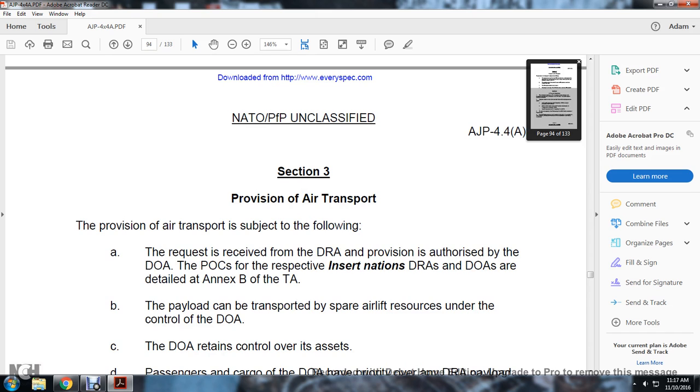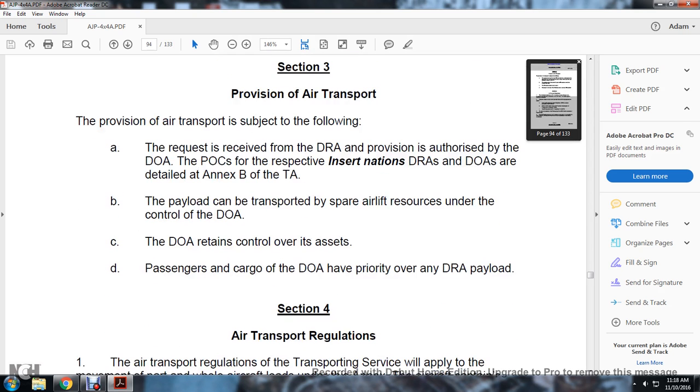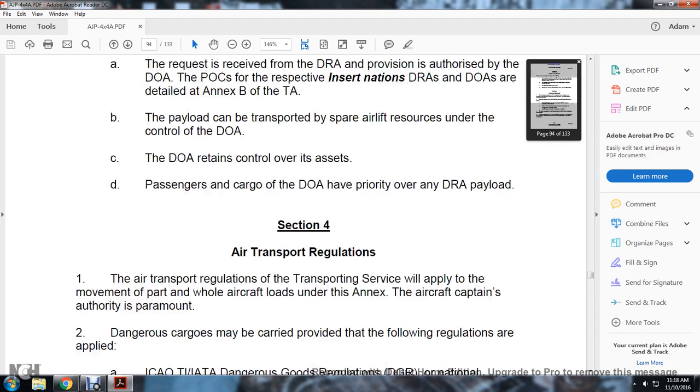Section 3, Provision of air transportation. The provision of air transportation follows requests received by the DRA and is authorized by the DOA, with the point of contact of the respective DRA and DOA, detailed in Annex B, the technical arrangement. Payload can be transferred to the spare airlift resources under the control of the DOA. The DOA retains control over its assets. The passengers and cargo of the DOA have priority over the DRA payload.